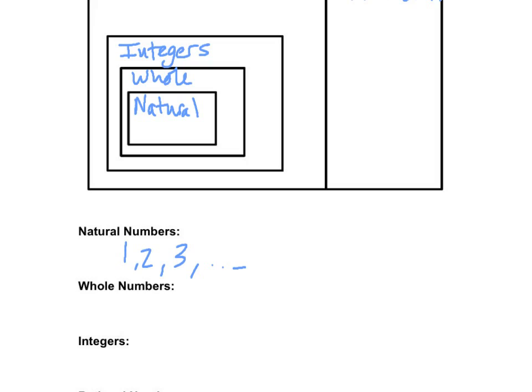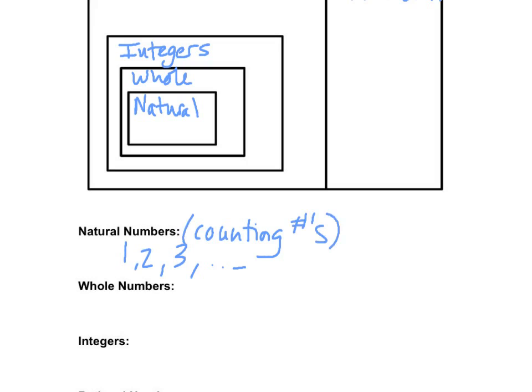What's another name for natural numbers? It's not a big umbrella that all of these things are under. We want a smaller category. If you think about what we're doing here, start with 1: 1, 2, 3, 4. Counting. These are counting numbers. That's another name for it.